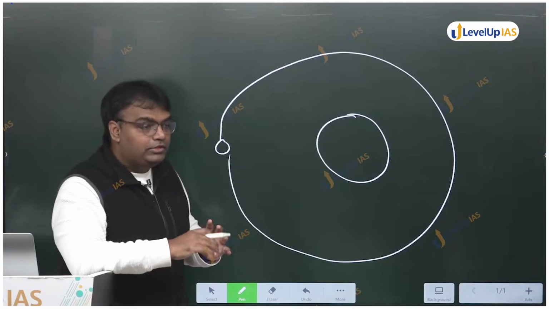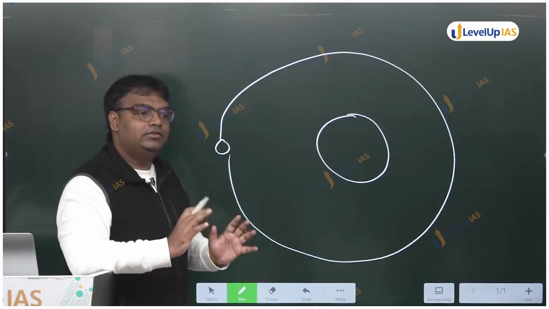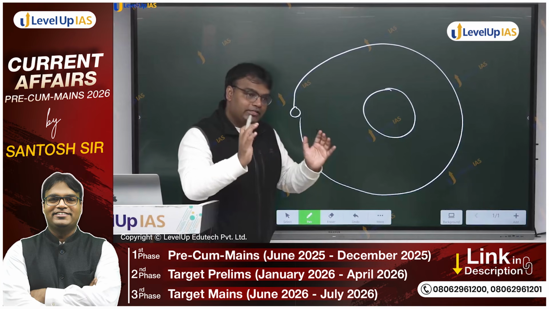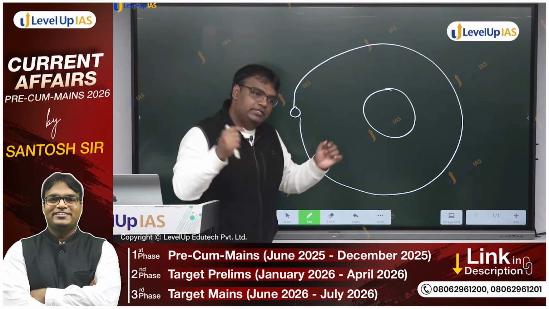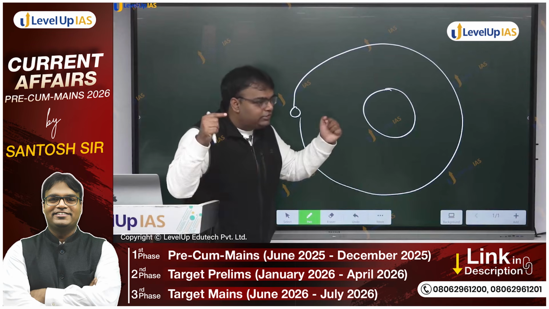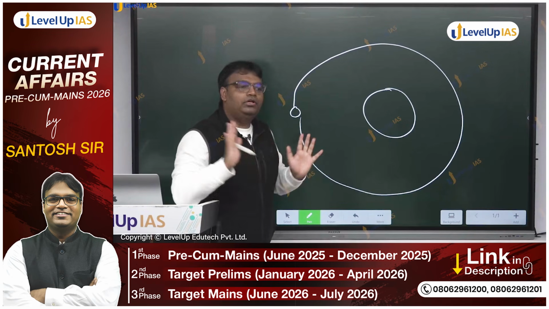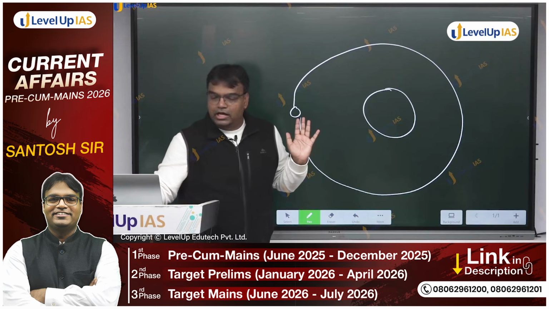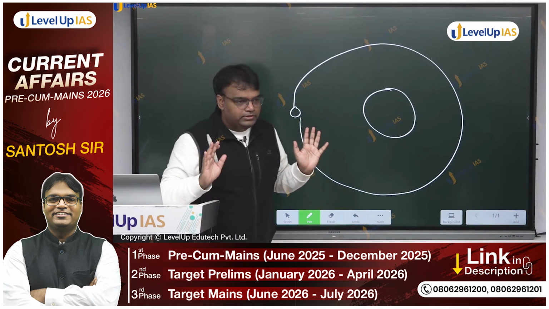So when we think of a black hole, do not assume that a black hole keeps pulling everything inside it. Anything which enters the event horizon is going in. Anything which is going in is not coming out. That is a black hole. Are we able to understand what a black hole is? Sure?